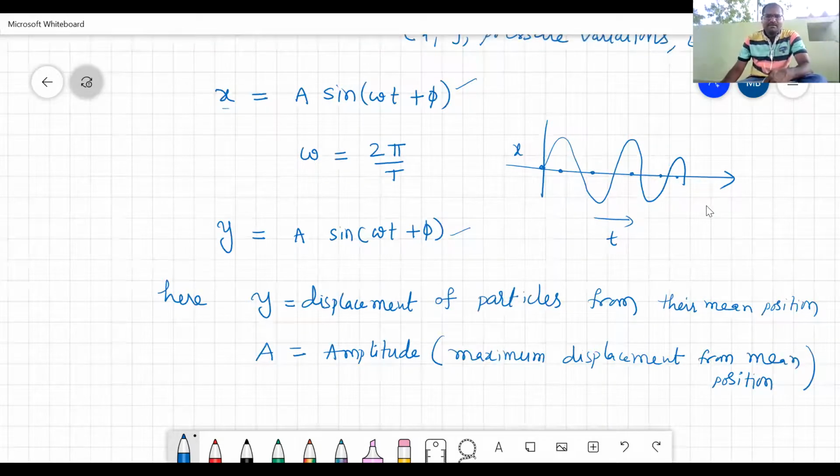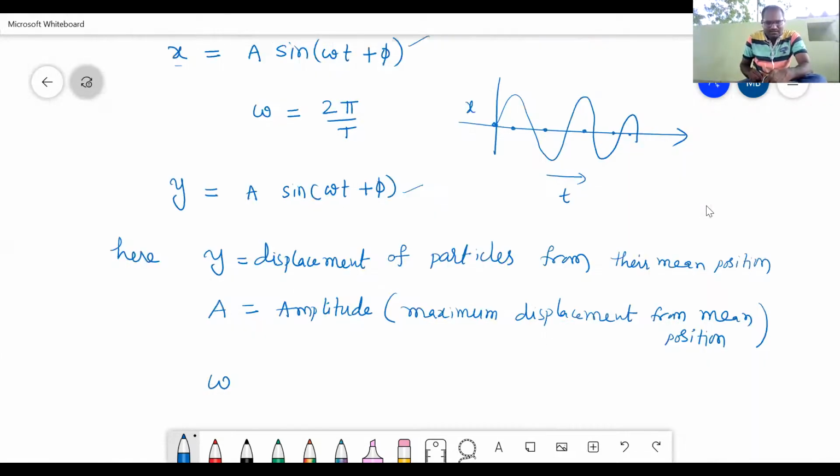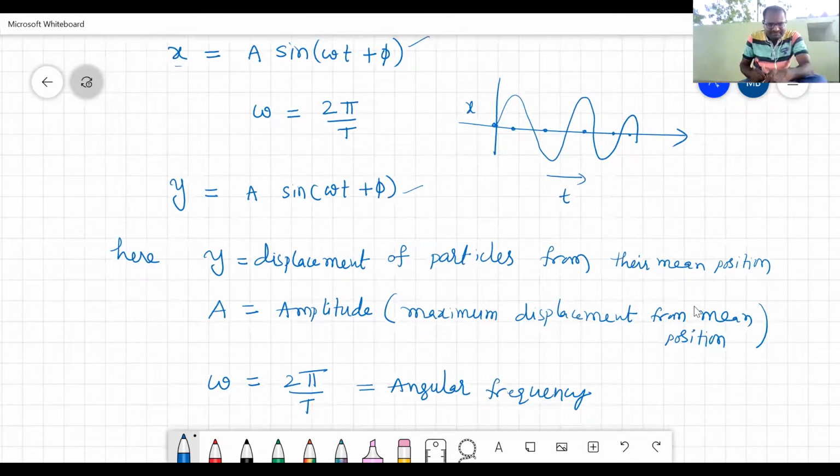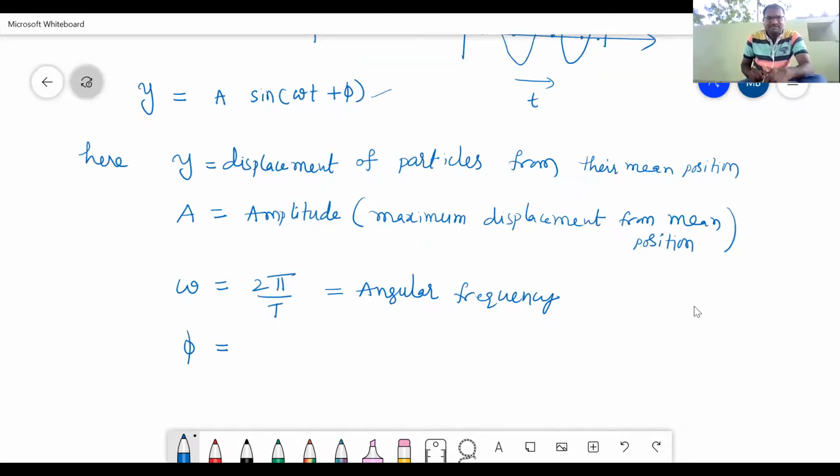And here omega is nothing but 2 pi by T. It is nothing but angular frequency. And phi is called the initial phase.